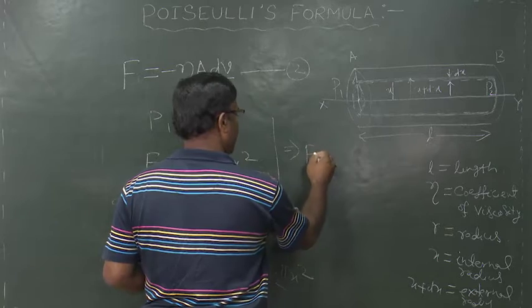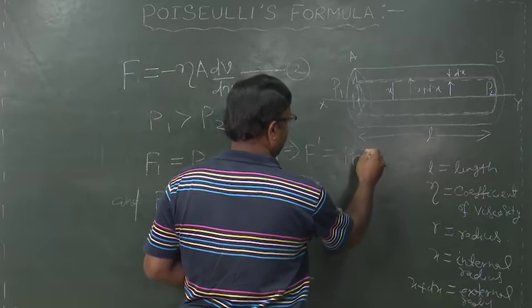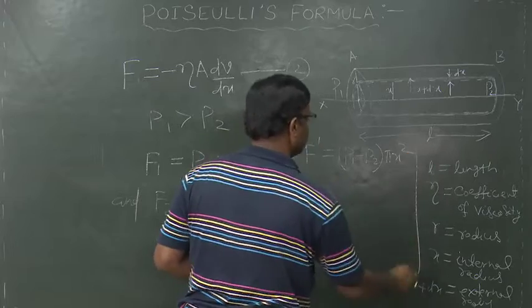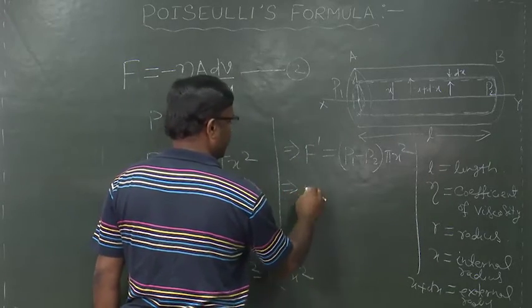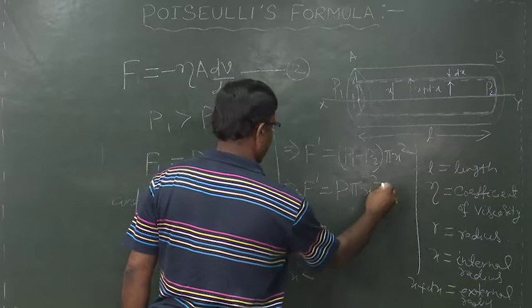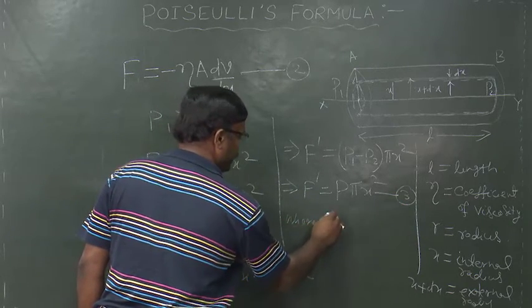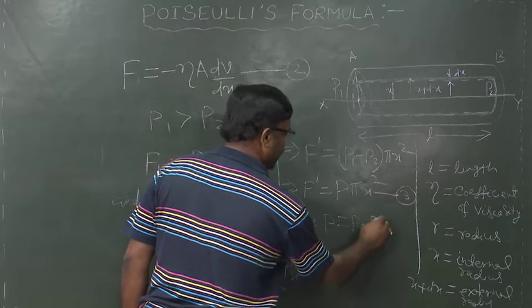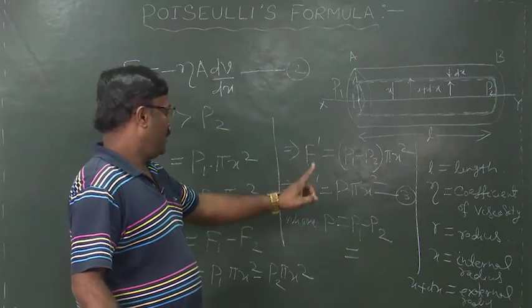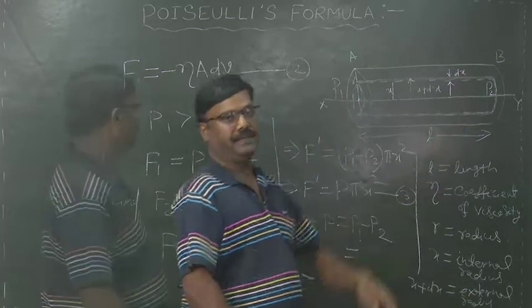implies F dash is equal to P1 minus P2 into pi x square, implies F dash is equal to P pi x square. This is equation 3, where P is equal to P1 minus P2, which is equal to the difference in pressure due to the liquid at the cross sections A and B.